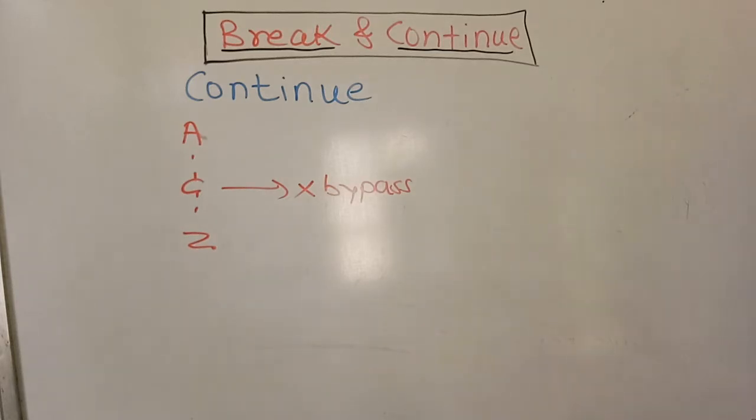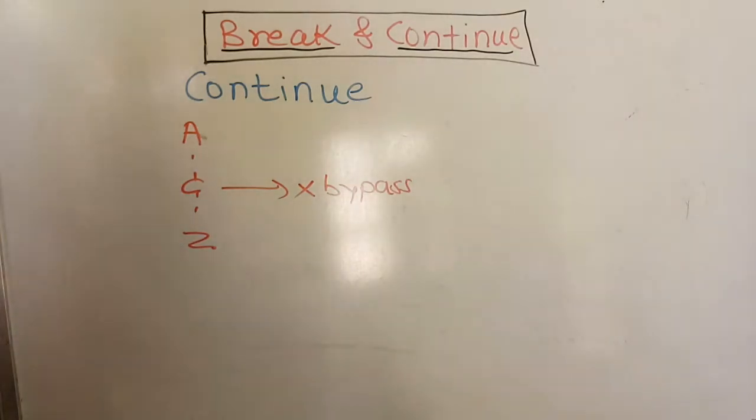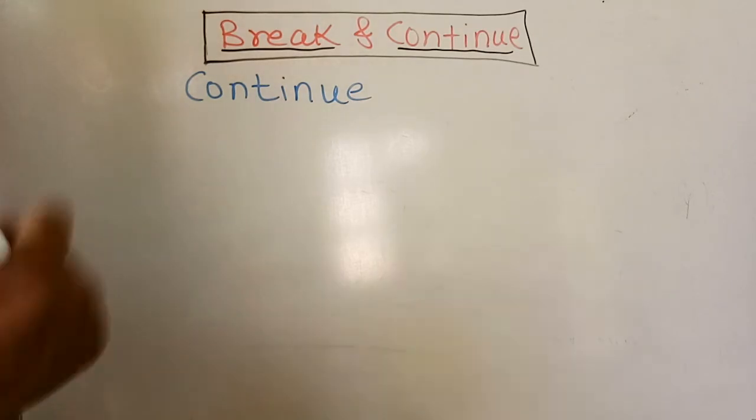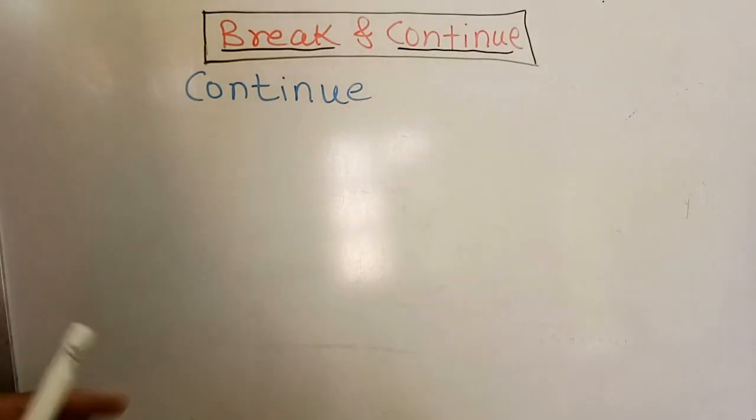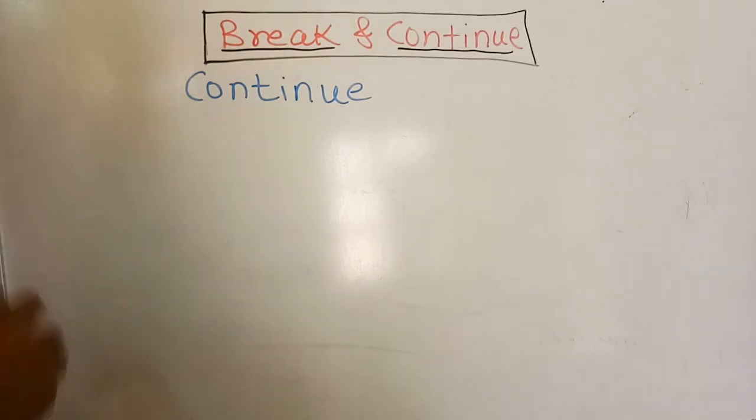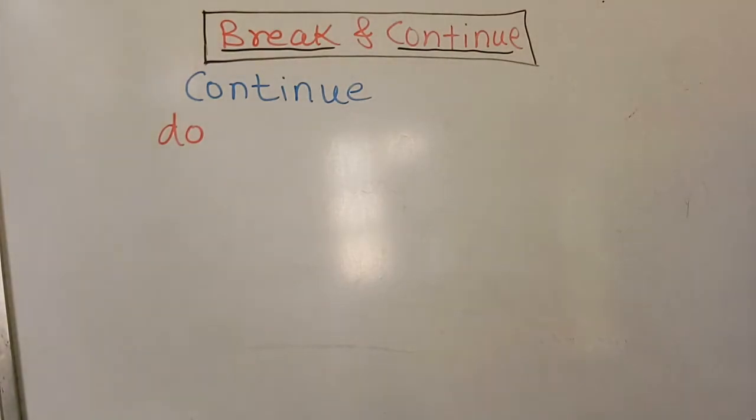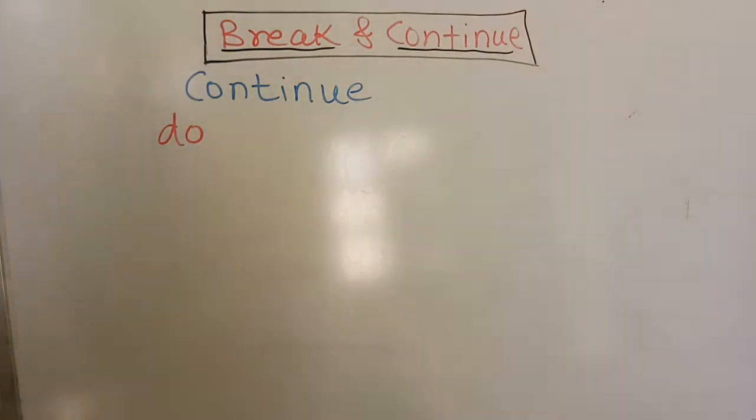Break and continue have one basic difference: break will finish the whole process, but continue only finishes that particular condition and then continues for the remaining ones. So the continue statement causes the loop to continue with the next iteration, skipping the remaining statements in that loop. For example, I will give a loop example and show how continue is executed. For example, there is a do while mechanism, and we are using continue with that. What will happen?